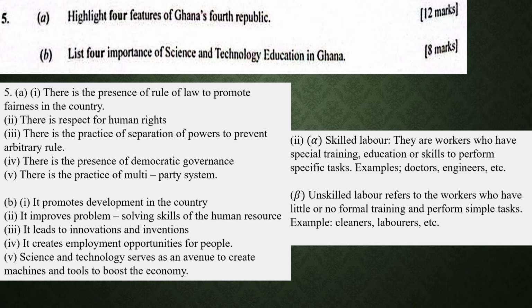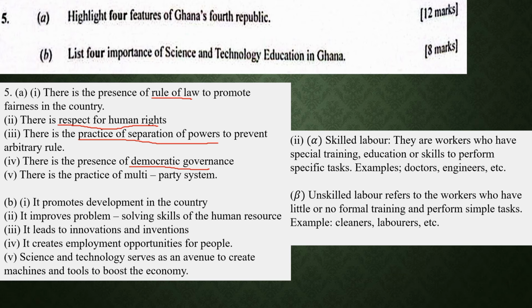Question number 5A talks about 4 features of Ghana's 4th Republic. For 12 marks, so it means it requires you to explain. So 1, there's the presence of rule of law to promote fairness in the country. There is respect for human rights. There is also the practice of separation of powers, which helps to prevent arbitrary rule or dictatorship. There is also the presence of democratic governance.